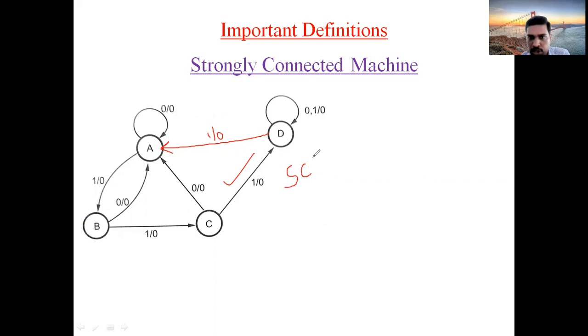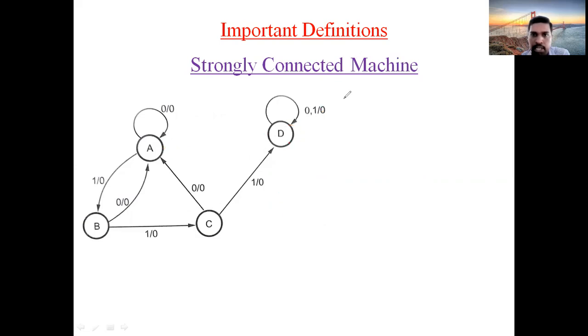Okay. The circuit or machine which doesn't consist of any terminal states is called an SCM. Suppose your diagram is changed like this, then this is an SCM. But this is our original diagram, so this is not an SCM. Why? Because D is a terminal state. As D is a terminal state, this particular diagram is not an SCM. Suppose you want to convert this diagram into an SCM diagram, you can make one more outgoing arc for D, so that D will not become a terminal state. Therefore, no terminal state will occur, so that it will convert into an SCM.